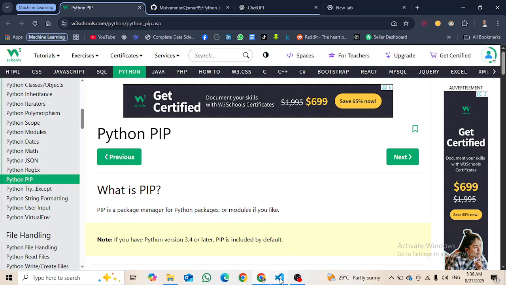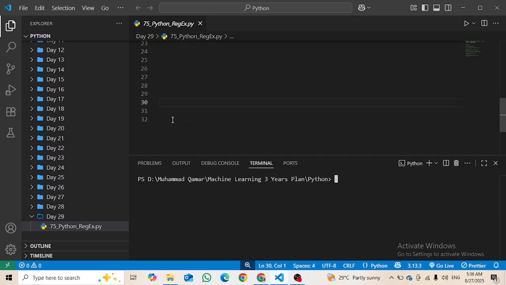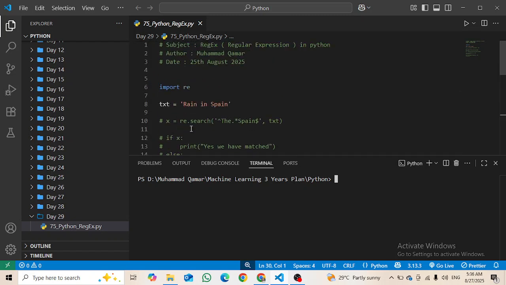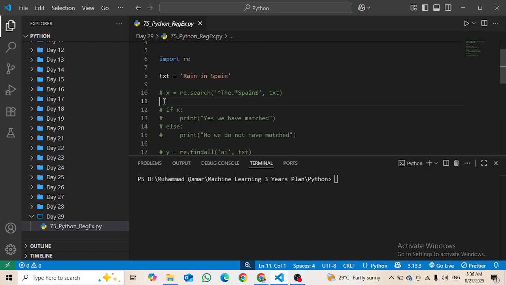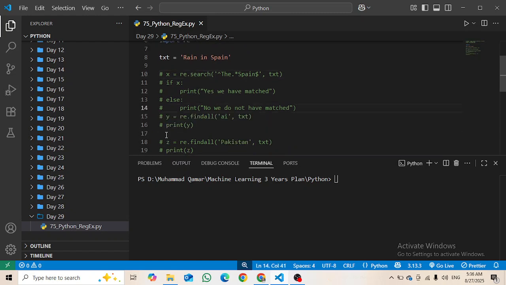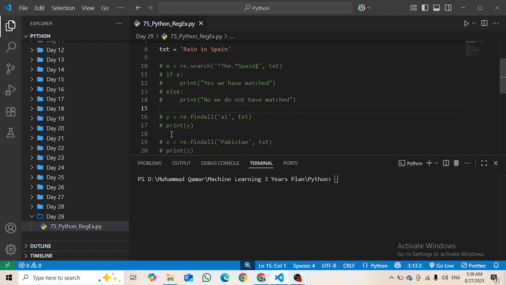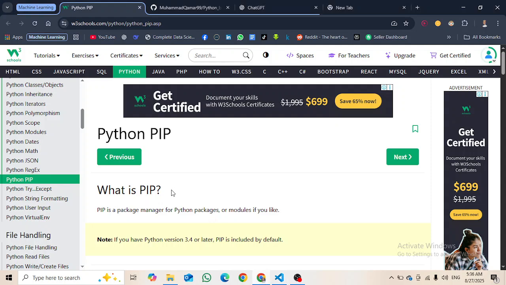But you can see in my VS Code, Visual Studio Code, here I have created a file 75 Python regular expression.py, and I have also recorded the video, but I didn't upload it due to the so much theoretical things in that. But you can do it by yourself if you like, or if you think that I should upload a video for it. I have already recorded that video, so it is not hard for me to upload, and I can upload that video if you like. Otherwise we can just continue.